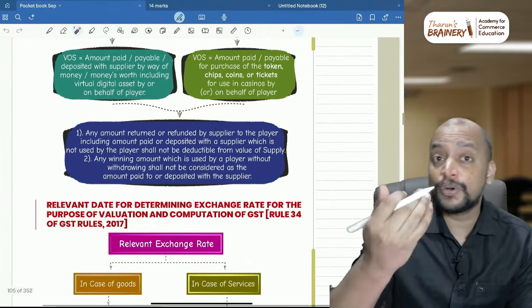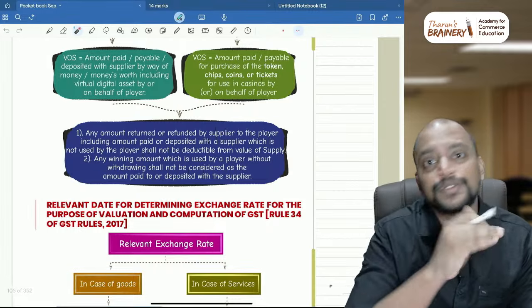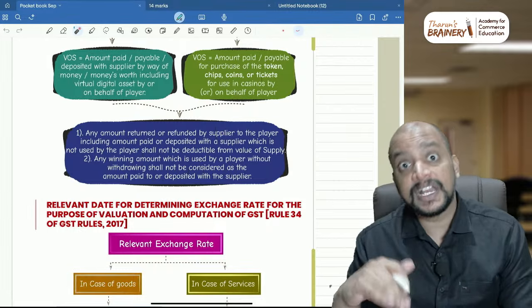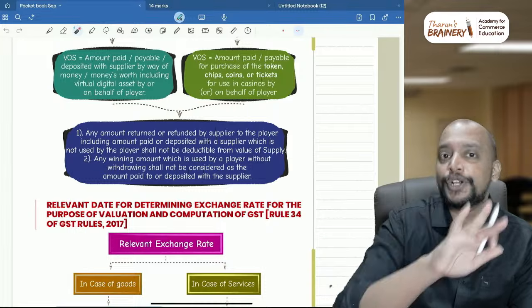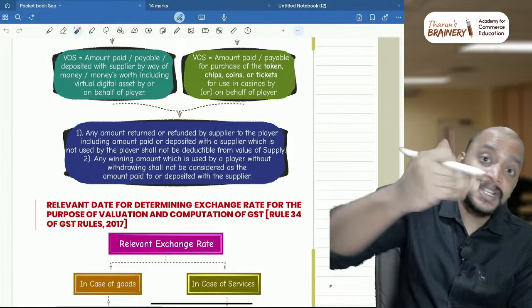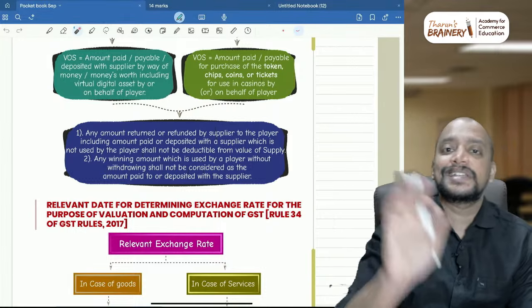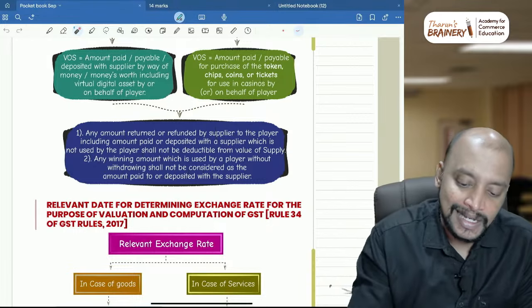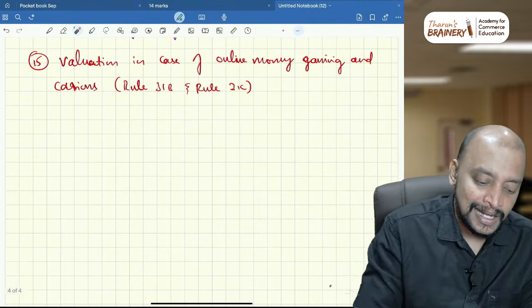Suppose there is any amount withdrawn out of the deposit amount, there is no reduction, and thereafter any winnings also, if you are using it, no need to pay GST again. But if the winnings is withdrawn and again deposited, then GST will be payable on that. Okay, these are the key points that you need to remember. Next.